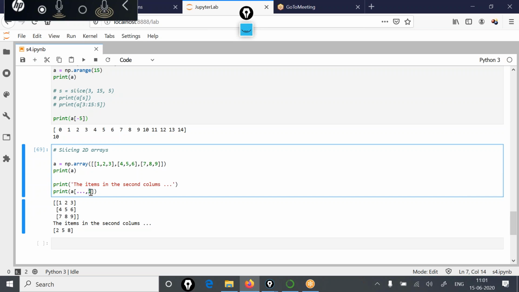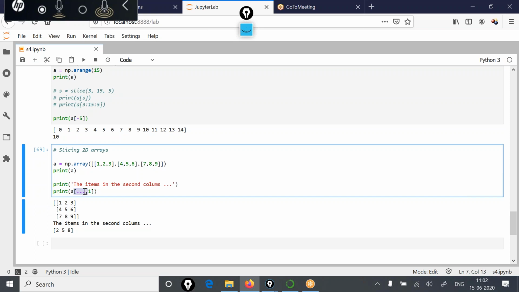So this is the index of the column. This column 147 is at index 0. This column 258 is at index 1. And the third column 369 has an index value 2. So 1 means this middle column with values 2, 5 and 8.